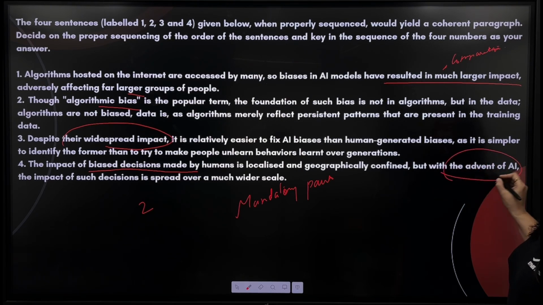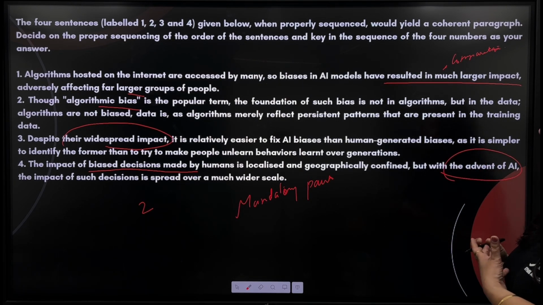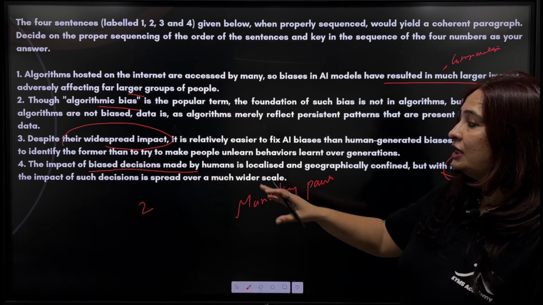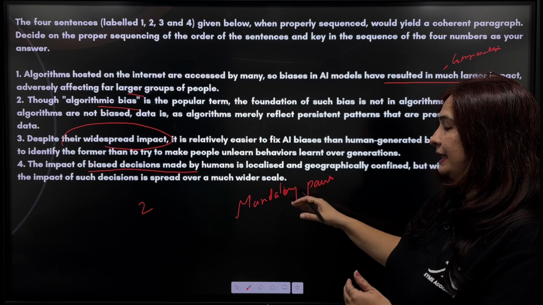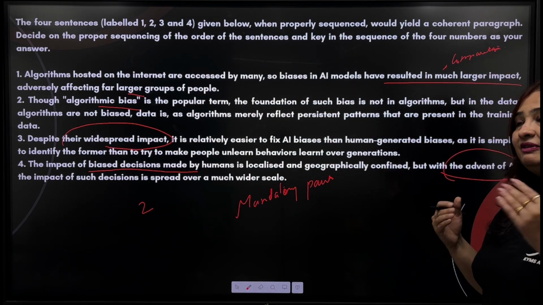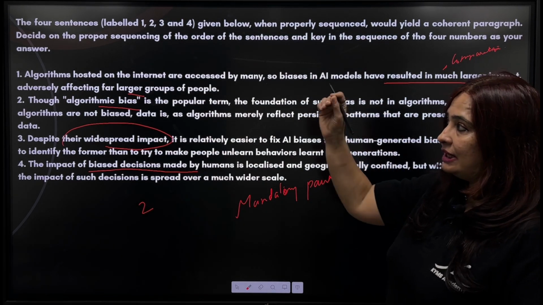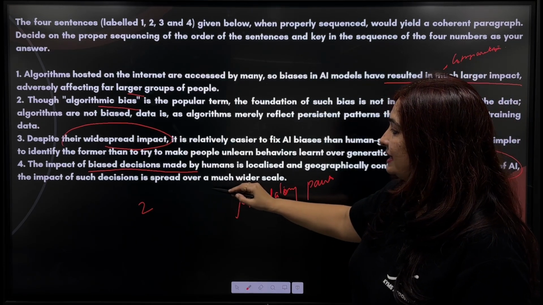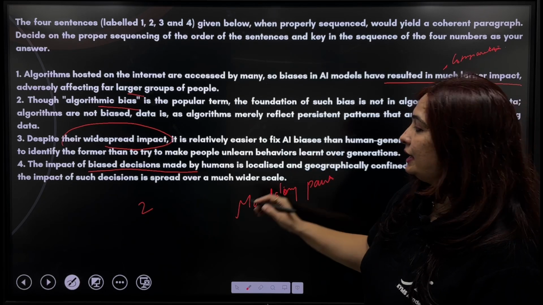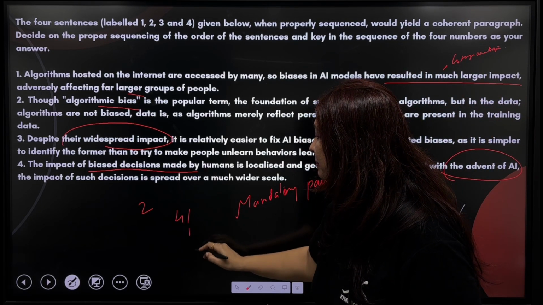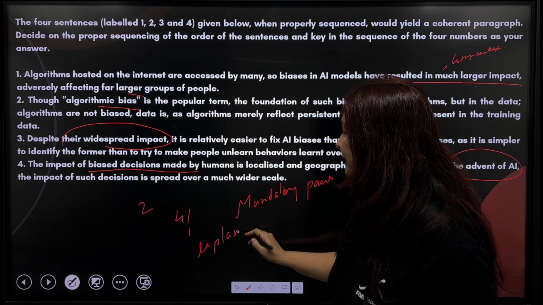But with the advent, meaning with the emergence of artificial intelligence, the impact of such decisions is spread over a much wider scale. It is spreading on a much wider scale. And if you see sentence 1, it is basically explaining this thing, okay. So we can also say that 4 and 1 make a pair because of the explanation technique over here.